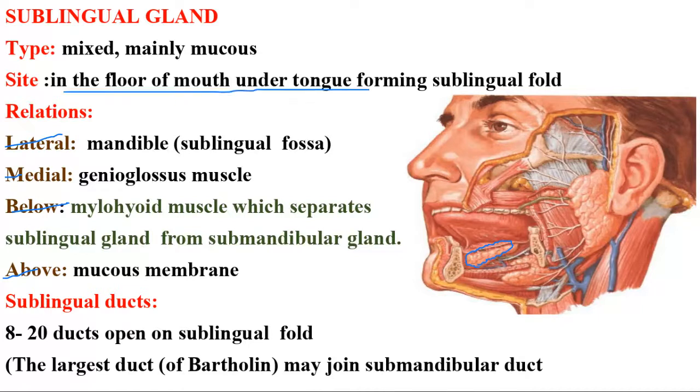So these are the relations: anterior, lateral, medial relations, relations of the below, and relations to the above.